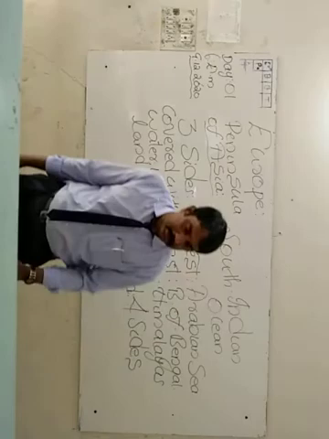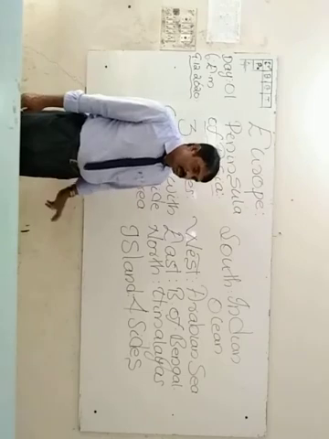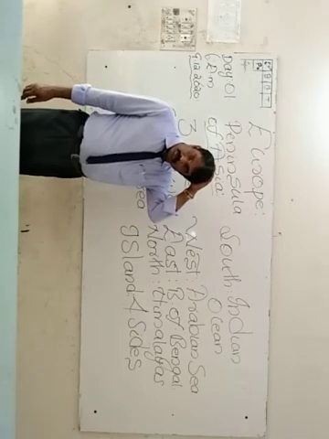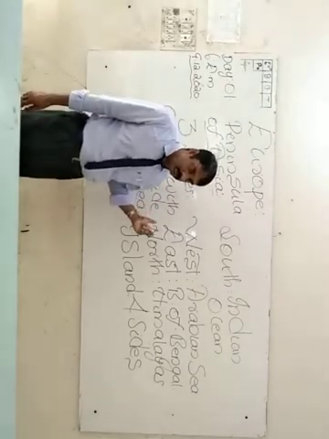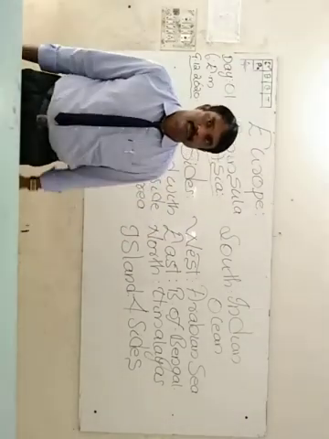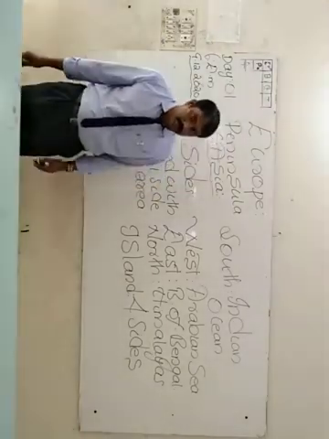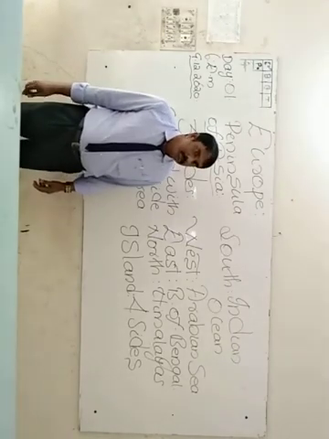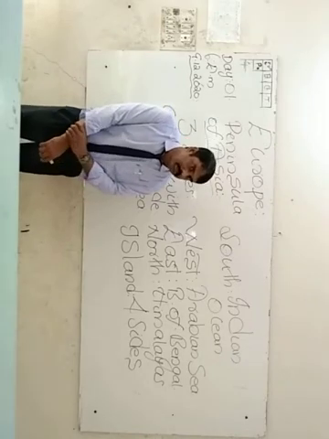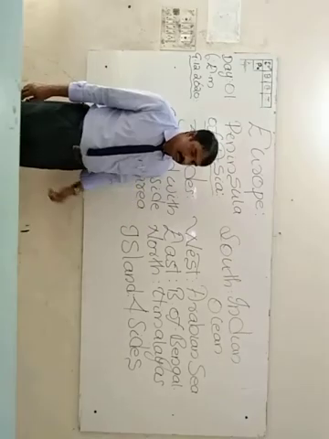India is the best example of a peninsula. All three sides of India are covered with water. Only one side is the land area. For example, at the southern side of India, the Indian Ocean is there.